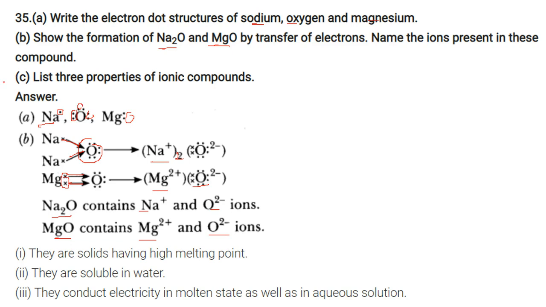Now list 3 properties of ionic compounds. They are solids having a high melting point, they are soluble in water, and they conduct electricity in the molten state as well as in aqueous solution.